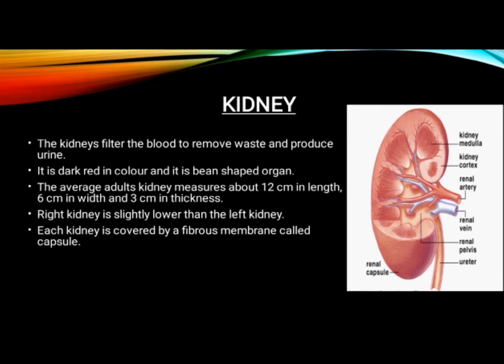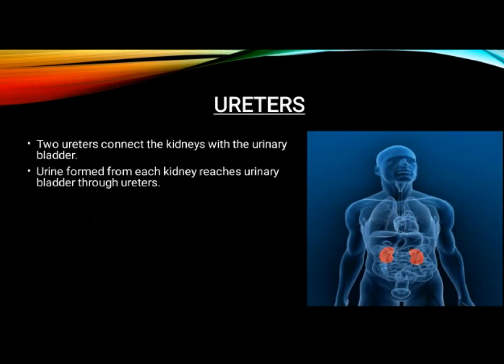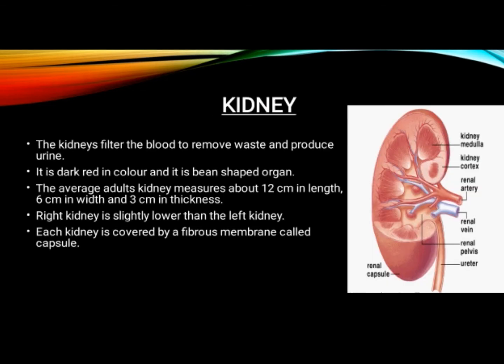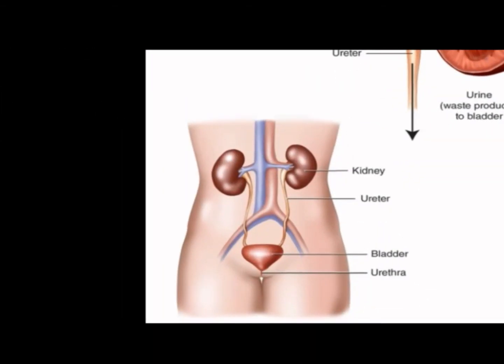Each kidney is covered by a fibrous membrane called the capsule. To protect the kidney, there is a fibrous membrane called the capsule. Next, ureters. Two ureters connect the kidneys with the urinary bladder. Wait, I will show you the picture. Two ureters. See here, it looks like a pipe. Two ureters connect the kidney to the urinary bladder.